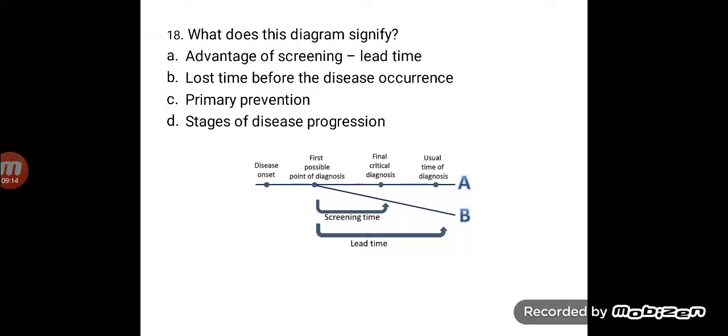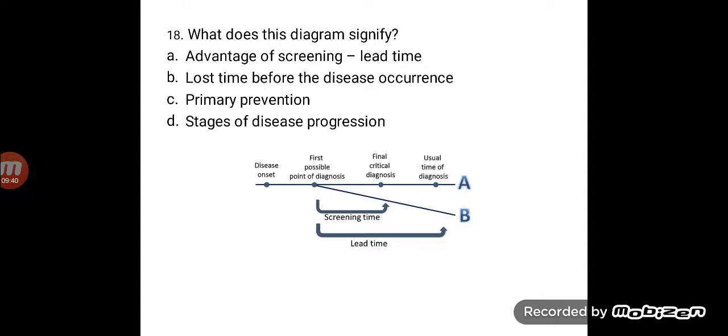Now, what does this diagram signify? Look at the diagram carefully. This diagram basically shows the advantage of screening that we see in the population. Now, detection programs should be done to concentrate on those conditions where the time lag between the disease onset and the final critical point is sufficiently long to be suitable for population screening.